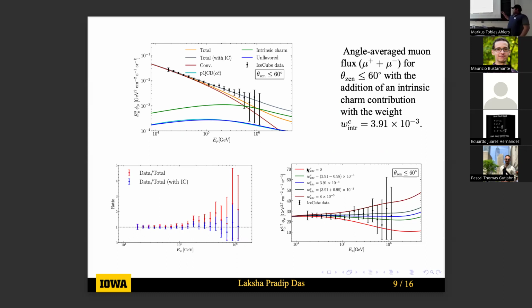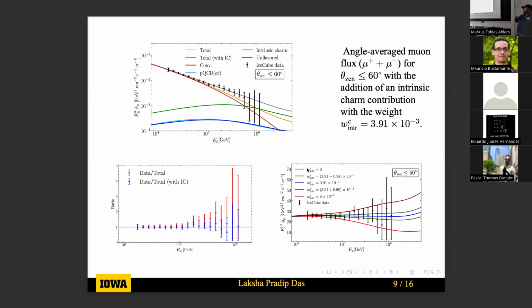But on the right-hand side plot, in the bottom part, we can also see that if we have no intrinsic charm, or WC equals 0, the theory prediction still goes through the large error bars that we have in the data.